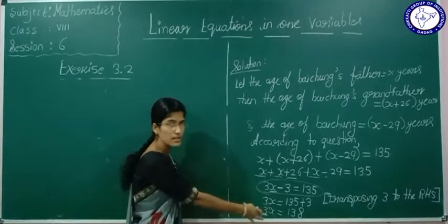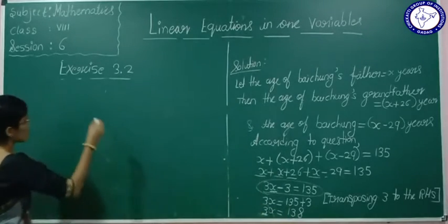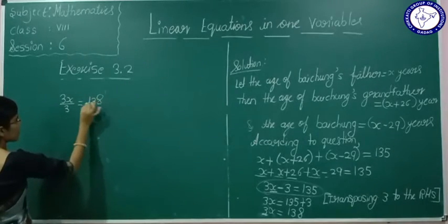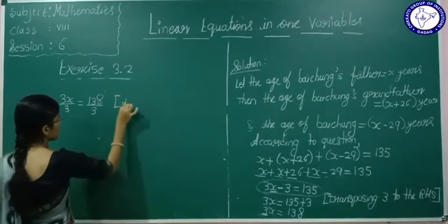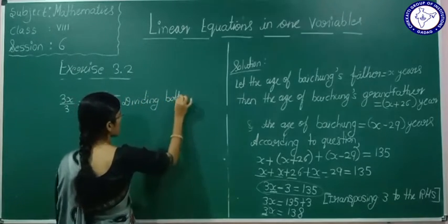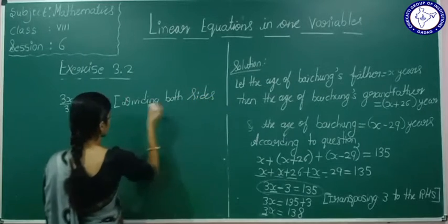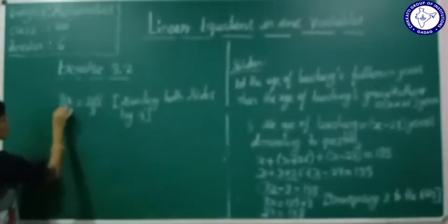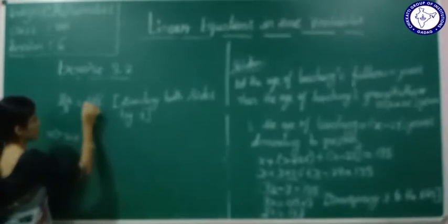Dividing both sides by 3. Yes or no? 3x divided by 3 is equal to 138 divided by 3. Here 3 will get cancelled. x is equal to, what is here? 3 ones are 3, 3 fours are 12, 1 will remain, 3 sixes are 18. That is x, we got 46.